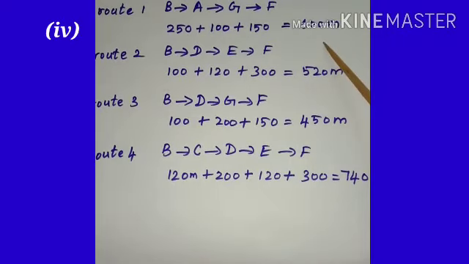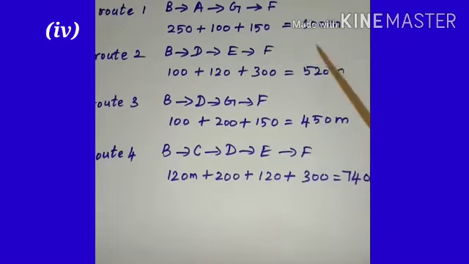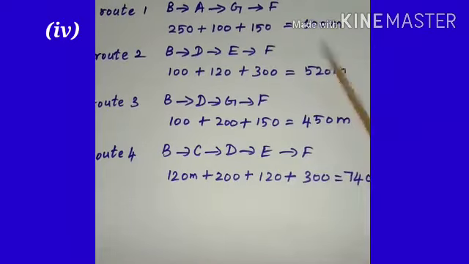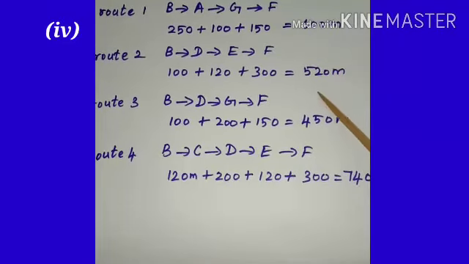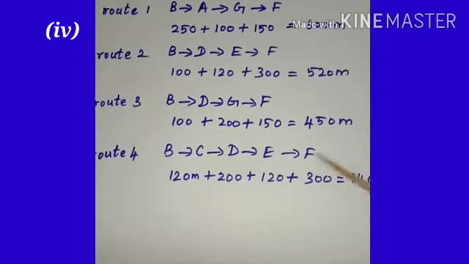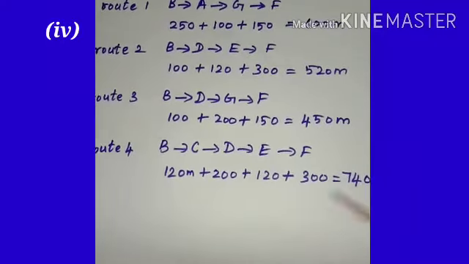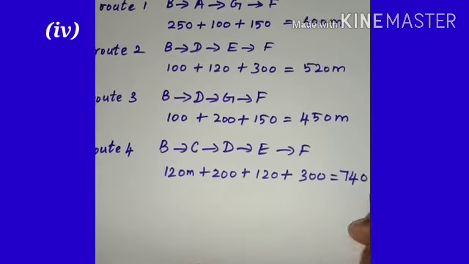Yes, we have to compare the distance traveled by all the routes. So route 1 we get 600 meter, route 2 520, route 3 450 and route 4 we get 740 meter.